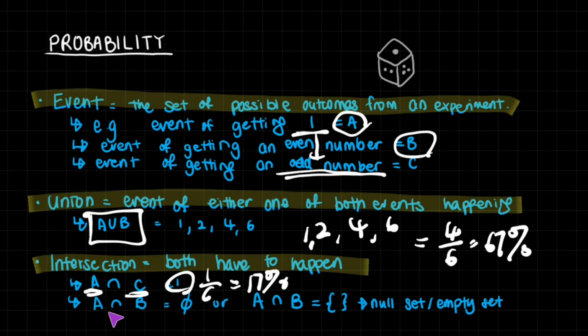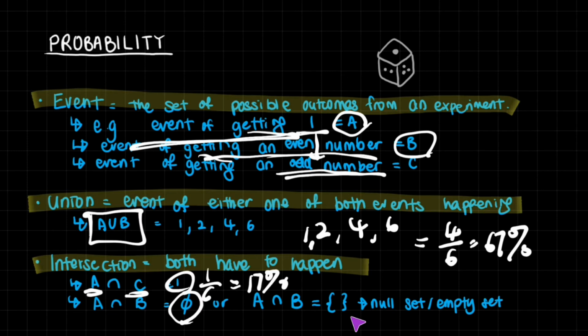Nothing suits that, because this means that there has to be a certain outcome that not only satisfies the event of getting 1, but also satisfies getting an even number. 1 isn't an even number, so there's nothing that satisfies this sort of relationship. And that's when we put these as answers. So we have this one right here, or this. Now these we call null sets or empty sets, which means that there's just no value or there's no expectation.